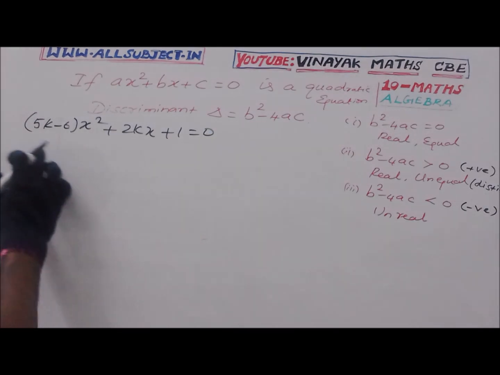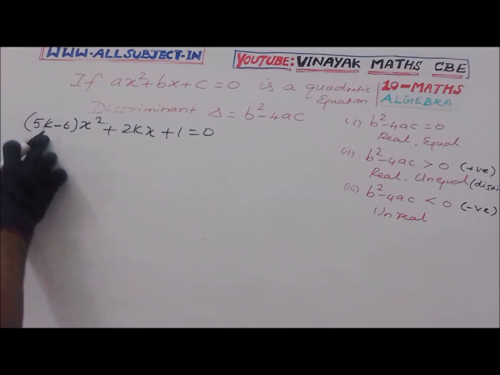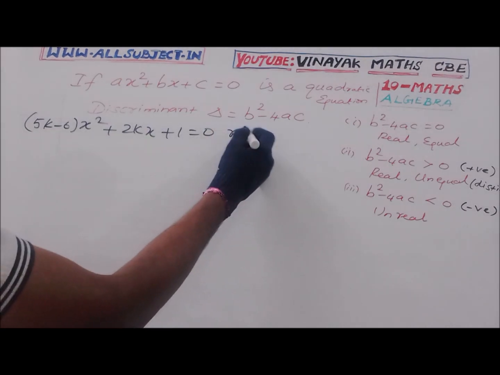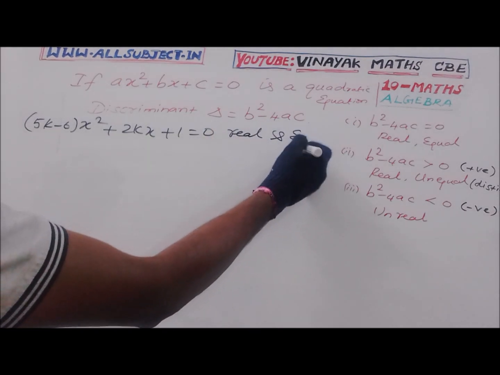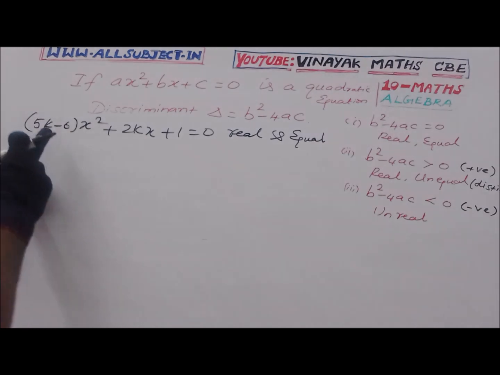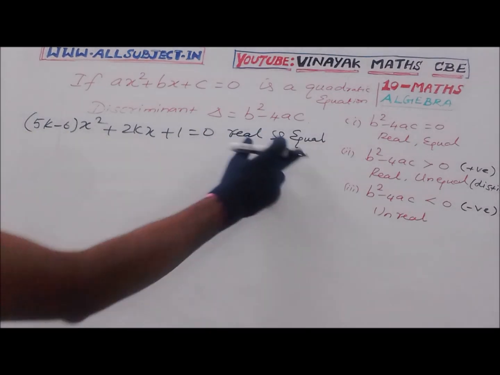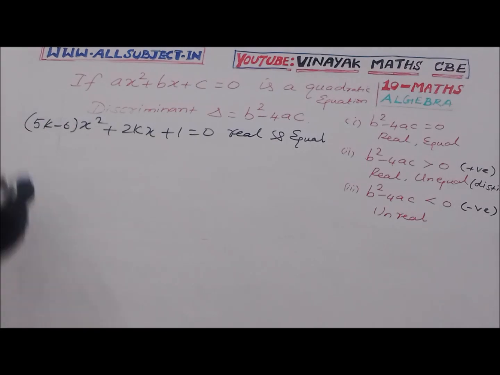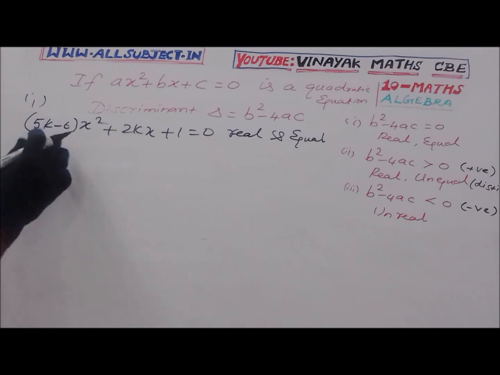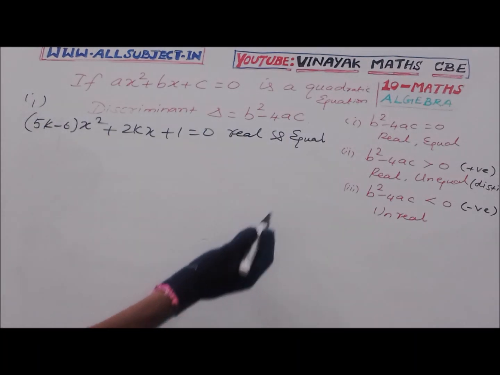Roots are real and equal. Find the value of k whose roots are real and equal. Subdivision 1. The roots are real and equal.